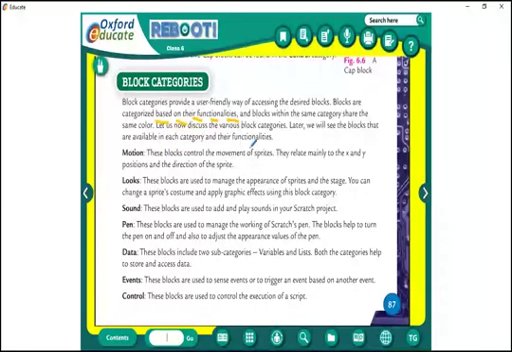These blocks control the movement of sprite. Underline movement of sprite. Motion means movement. Movement of the sprite. They relate mainly to the x, y position and the direction of the sprite. I will come to it in detail in the program. Now, which I am going to say, please underline.